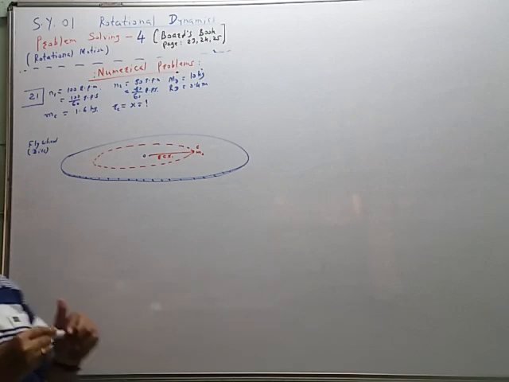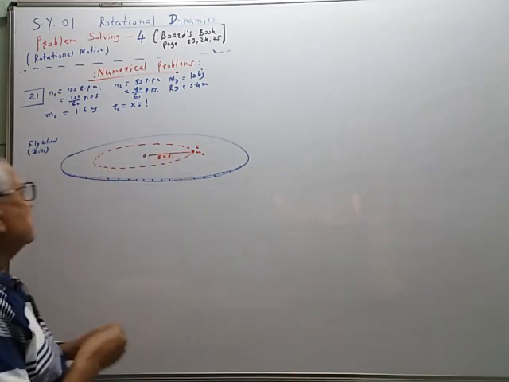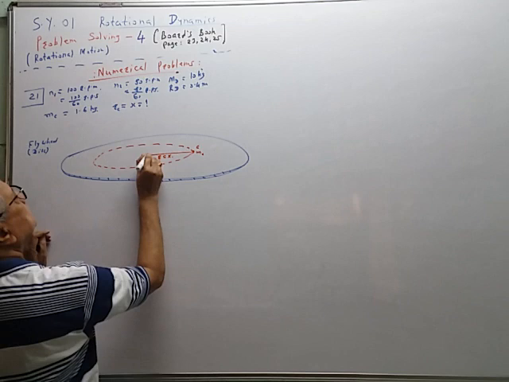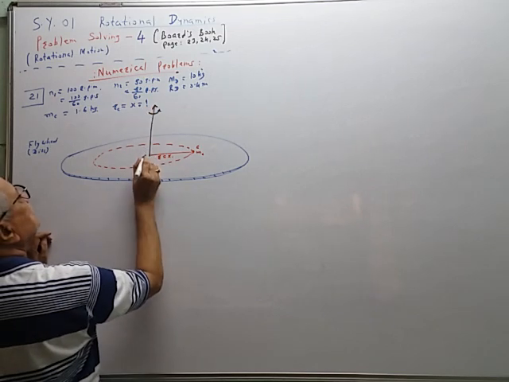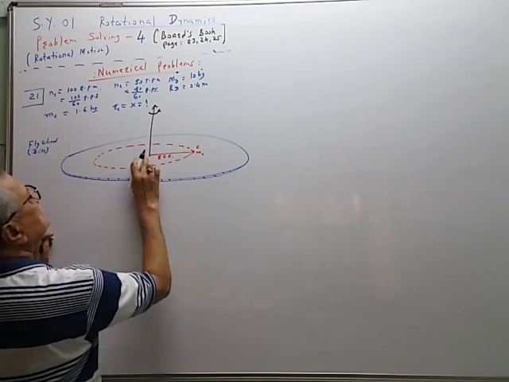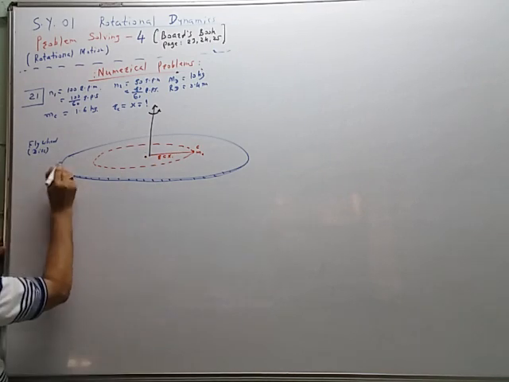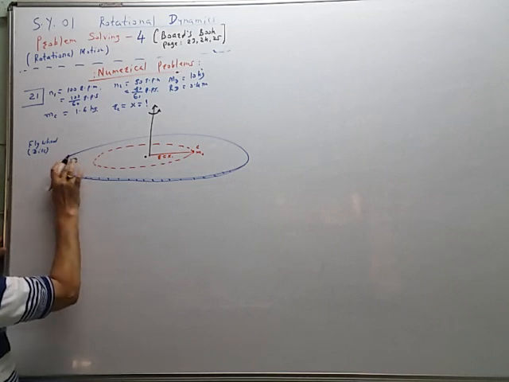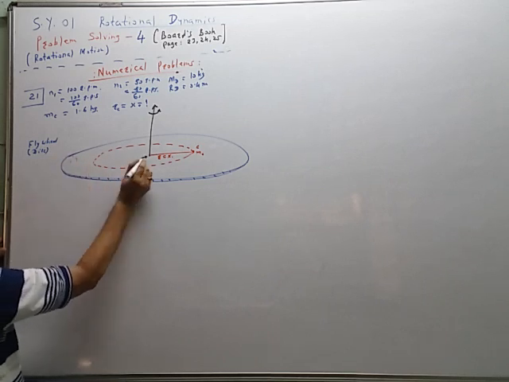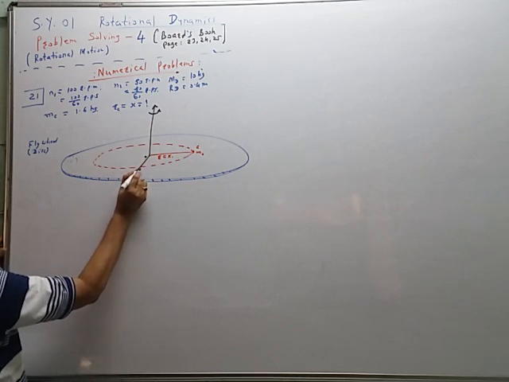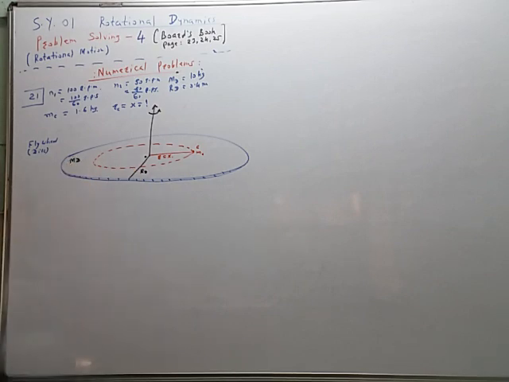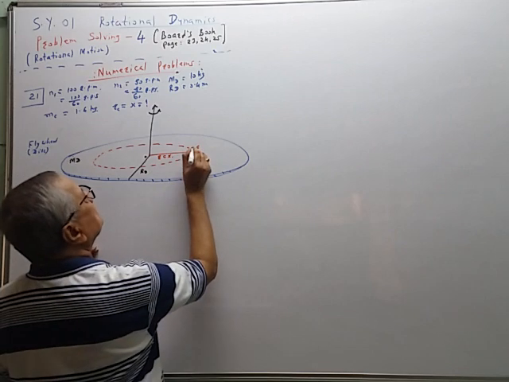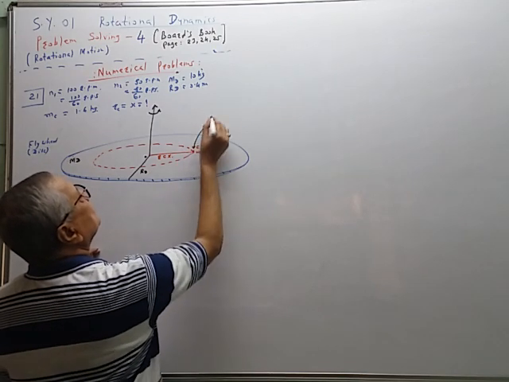This is the central axis passing through the center, which will be given by O. This is the radius of the disc, RD, this is the mass of the disc, MD, like this. C for lump of clay.